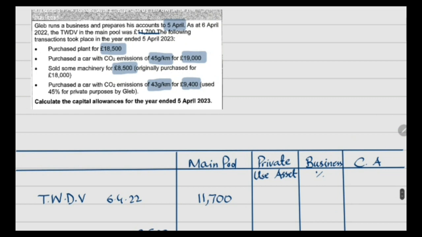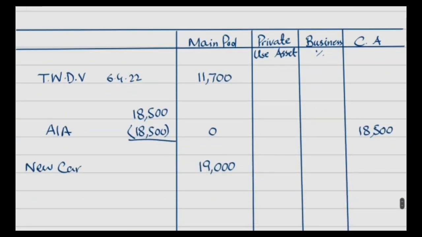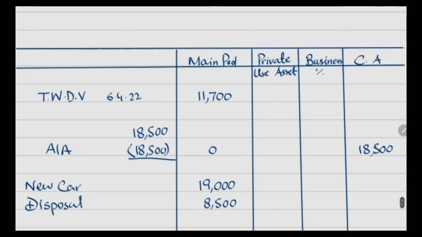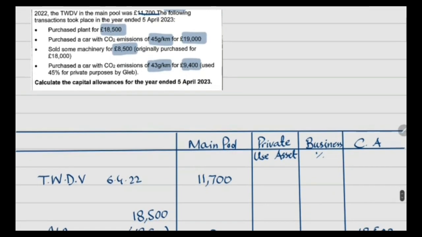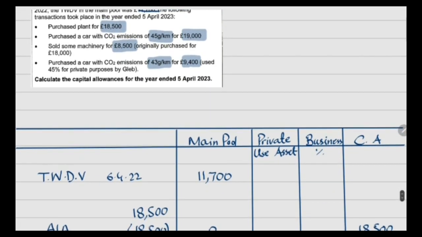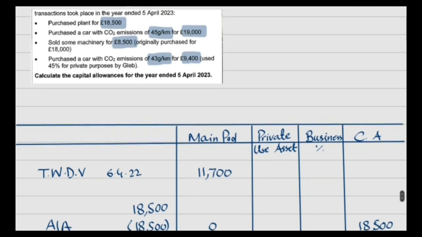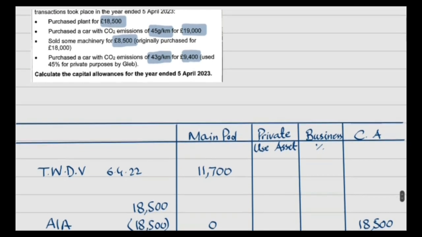Next, sold some machinery for 8,500. Originally it was purchased for 18,000, so whichever is less would be reduced from the main pool. And then purchase a car with a CO2 emission of 43 grams. The car's CO2 emission is between 1 to 50, but it was used 45% for private purpose.